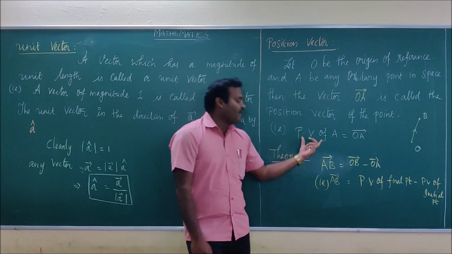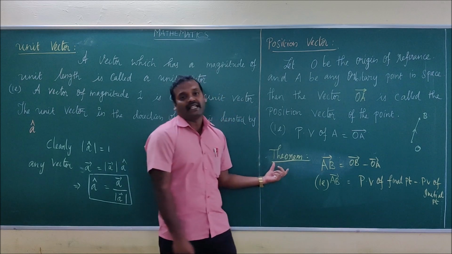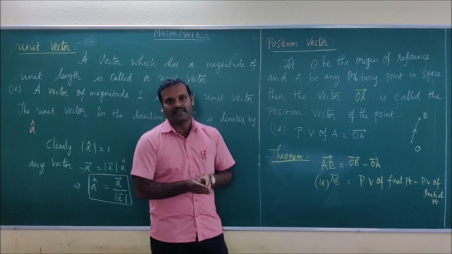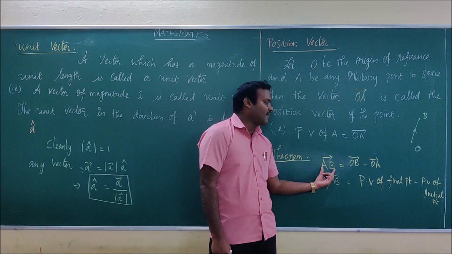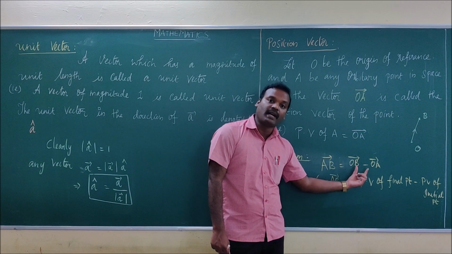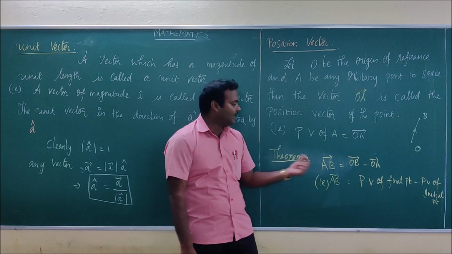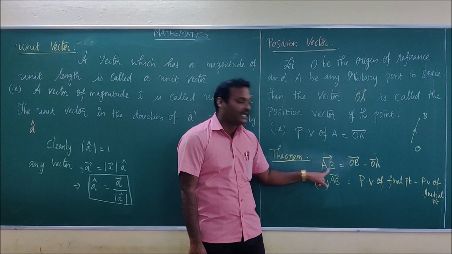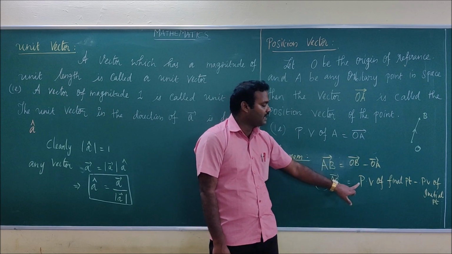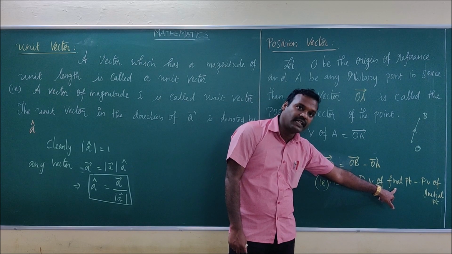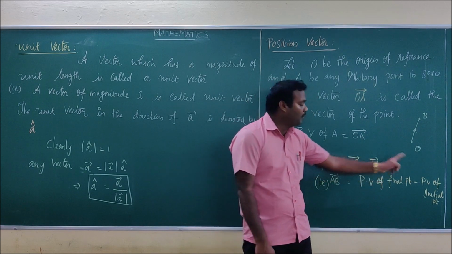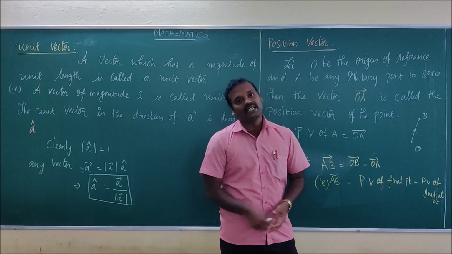Next, from this you have an important theorem. I have not mentioned the statement of the theorem, but the concept is very important. Suppose you have vector AB, this can be written as vector OB minus vector OA. That is, A is the starting point and B is the ending point. So you have to write the expansion as the position vector of the end point, that is the final point, minus the position vector of the initial point.